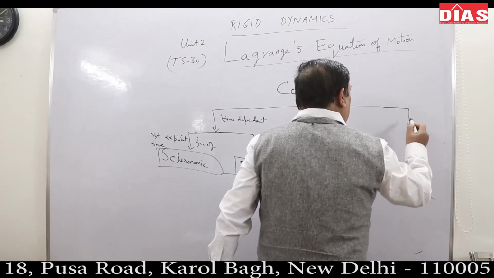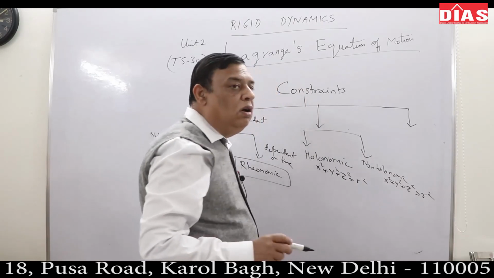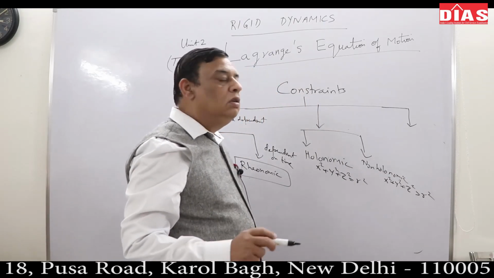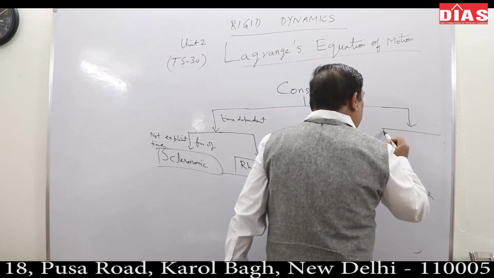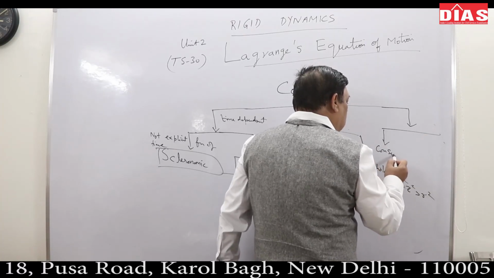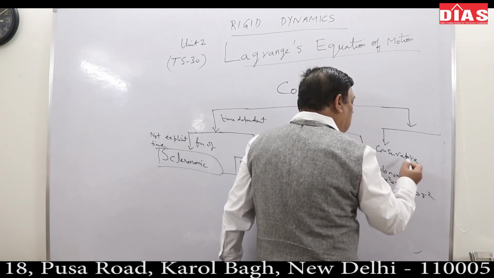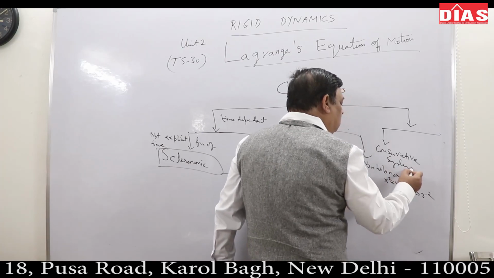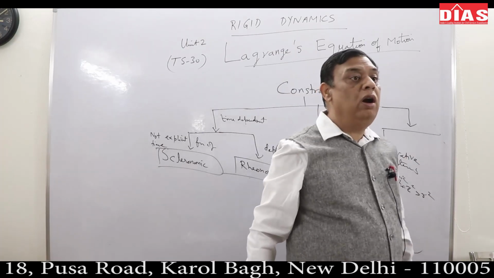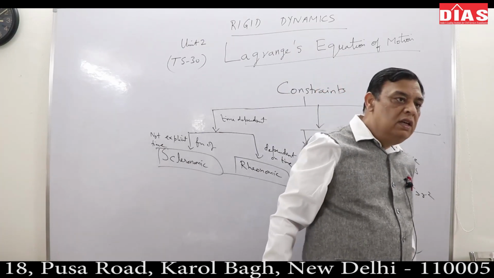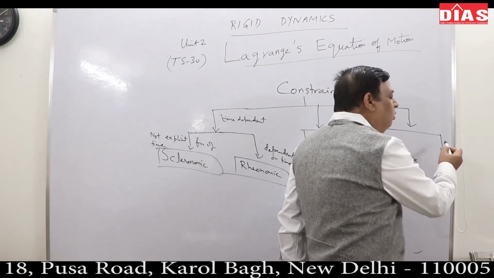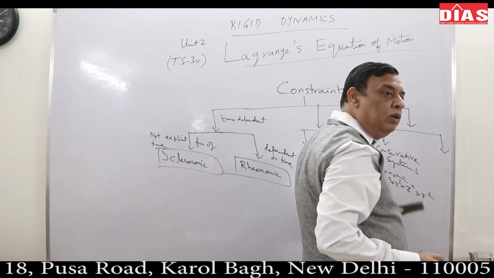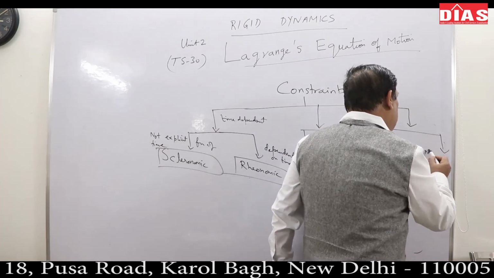The other thing is conservative and non-conservative systems. The simplest definition: conservative systems are those systems where forces are drawn from potential functions. If the forces cannot be drawn from potential functions, they are called non-conservative.